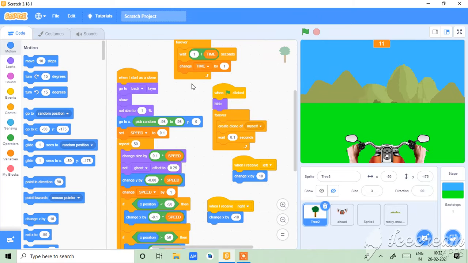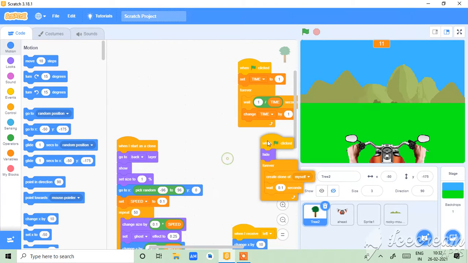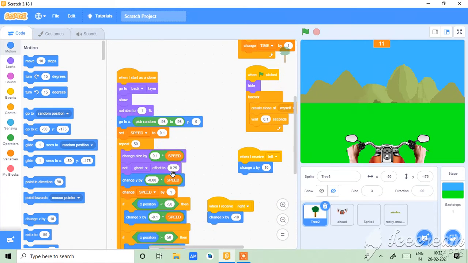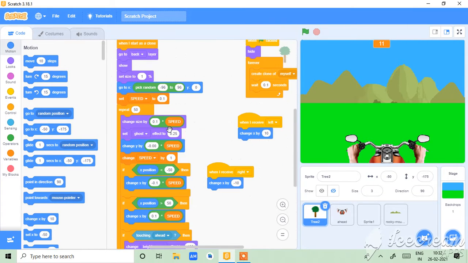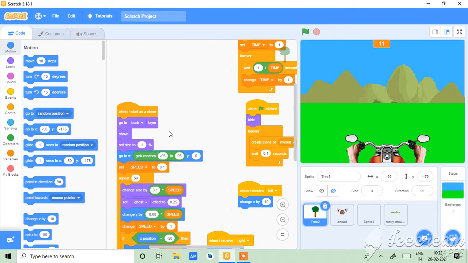And this is the first script of this tree. When I start as a clone, go to back layer, show, and this way. Okay, so let's look.